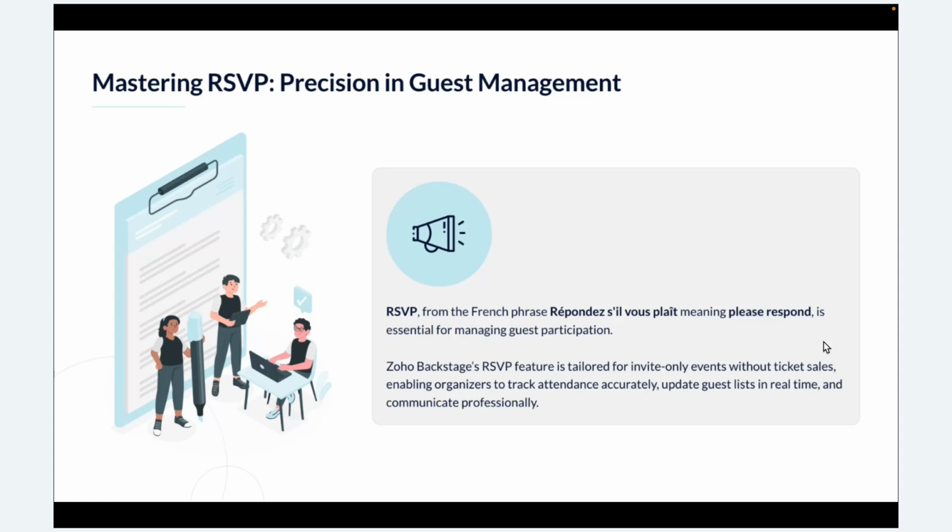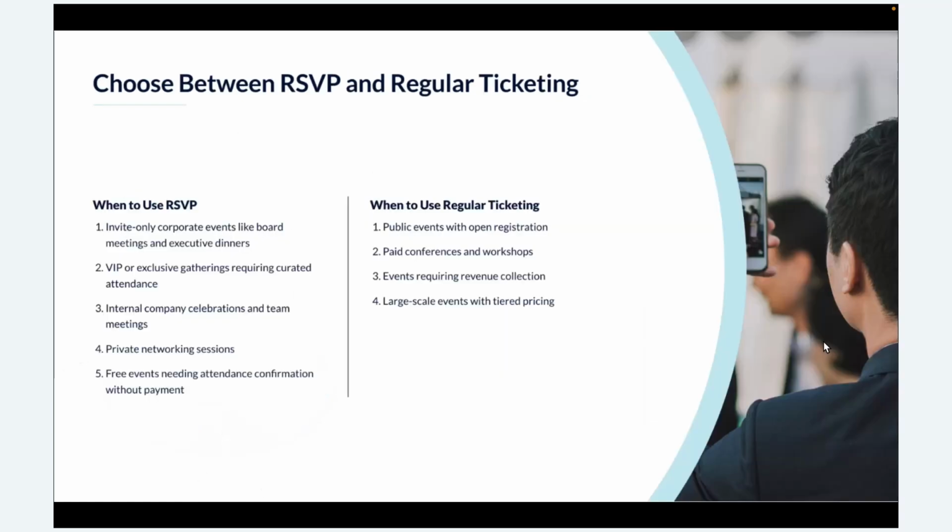Now let's see when to use RSVP and when to use the regular ticketing. Here you can see when we can use RSVP. It is perfect for invite-only corporate events like board meetings or executive dinners, where we are only going to invite a limited number of people, like 20 to 30 members. And if there is no ticketing, then we can use the RSVP feature.